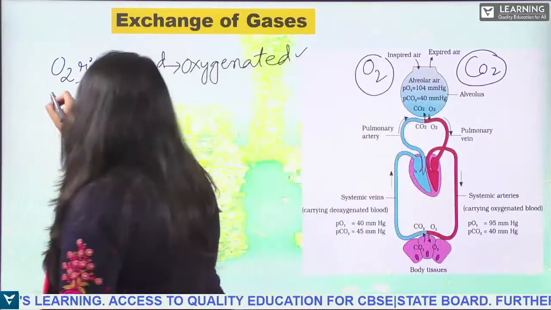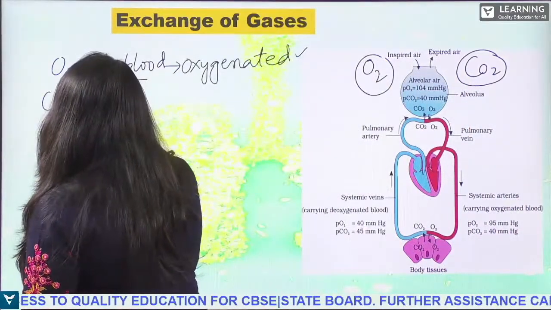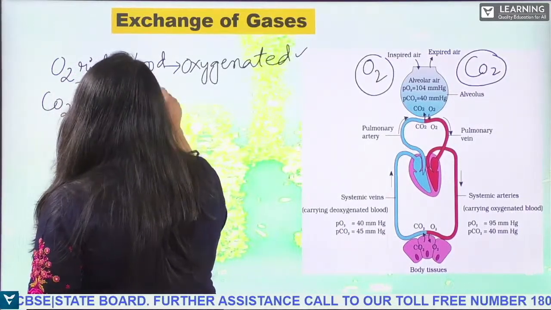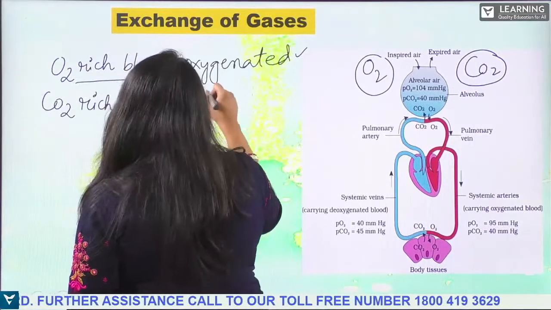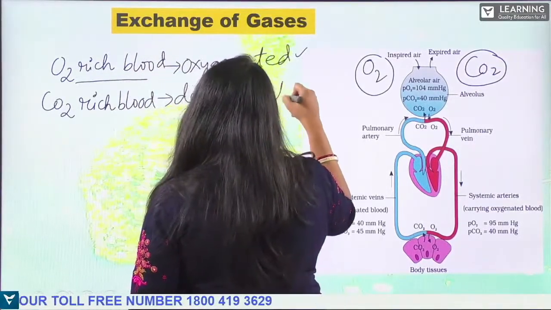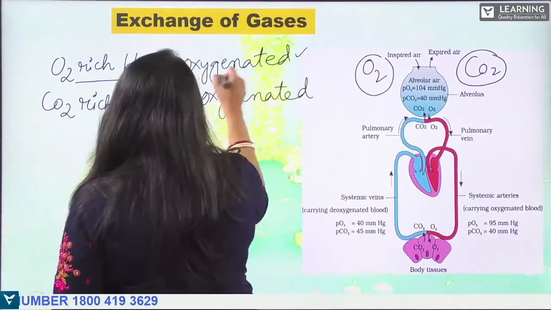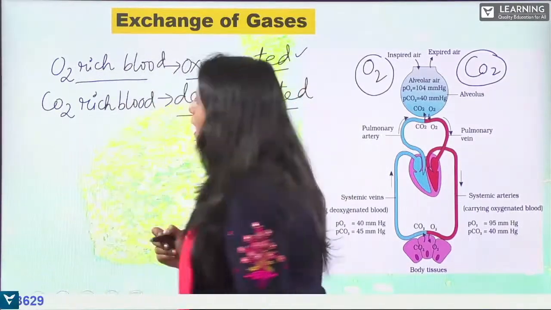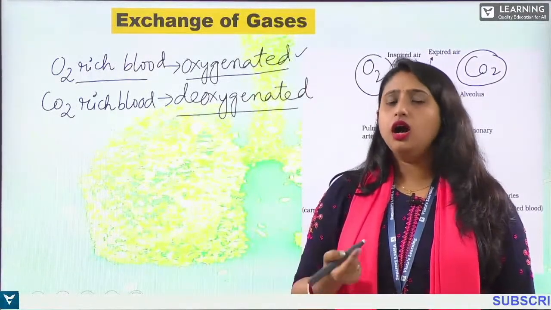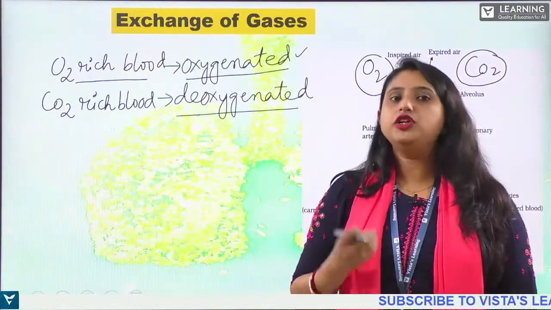The carbon dioxide rich blood is called deoxygenated blood.